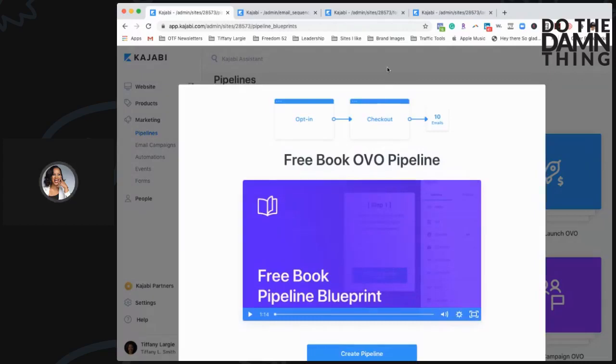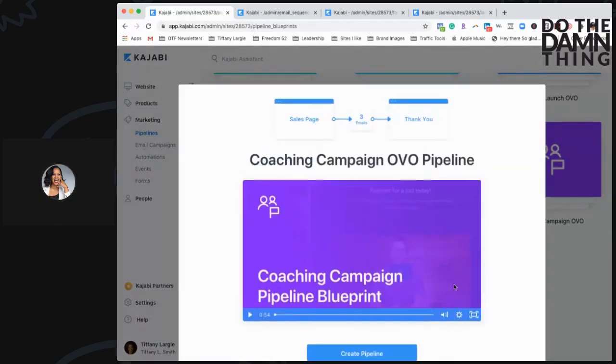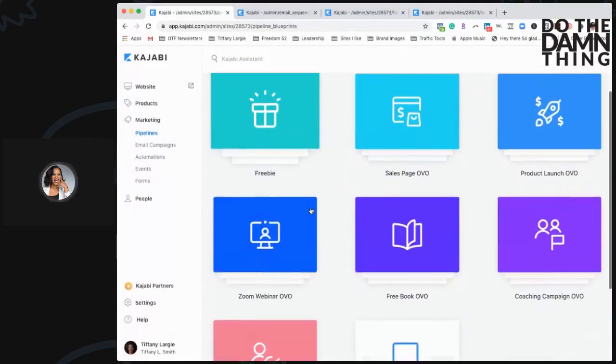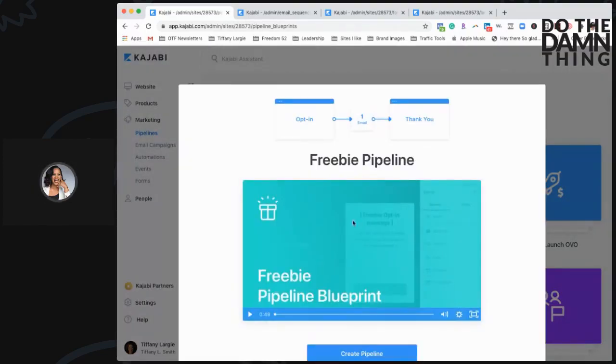And what I'm doing is I'm pulling up very simple templated pipelines. These pipelines are essential because they do the thinking for you. I often use my favorite when I'm showing a demonstration, which is the freebie pipeline. And in each and every one, Kajabi nails it, where they give you instructions on how to use it.